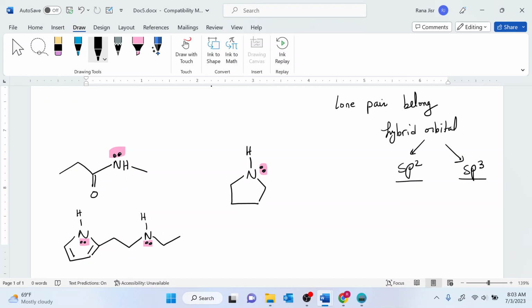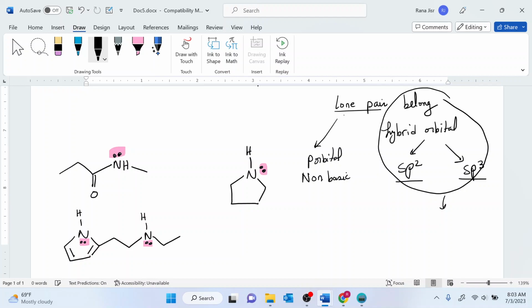If the lone pairs belong to the p orbital, then the structure is going to be non-basic. If they belong to the hybrid orbital, then the lone pairs are going to be basic.